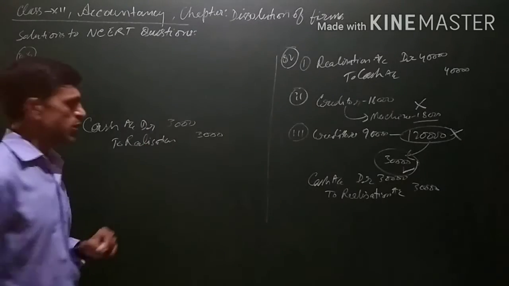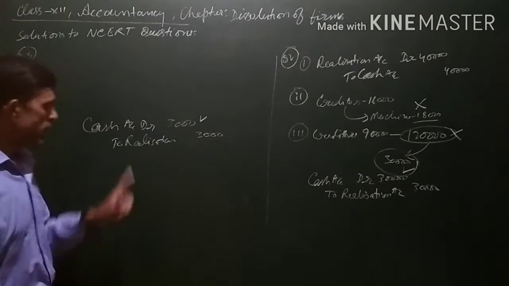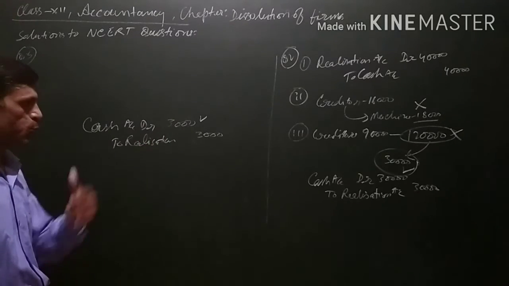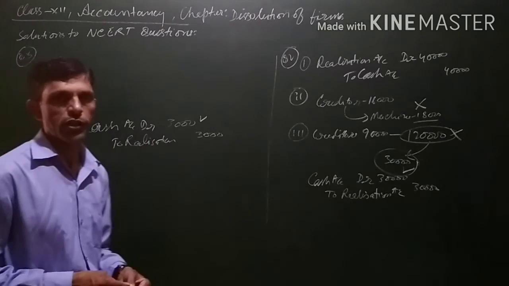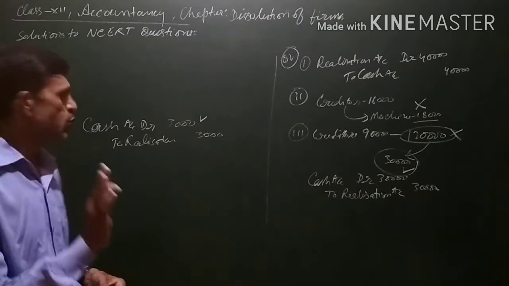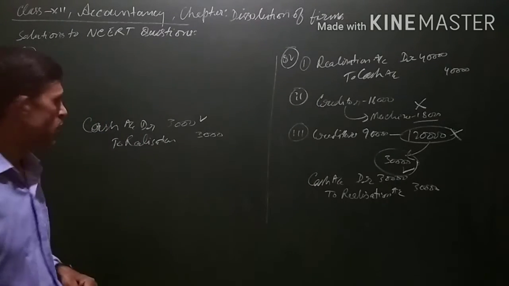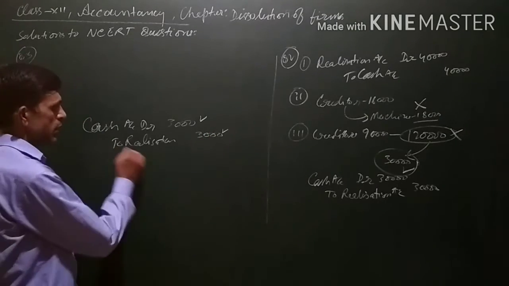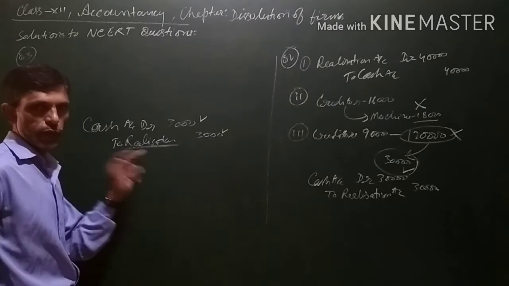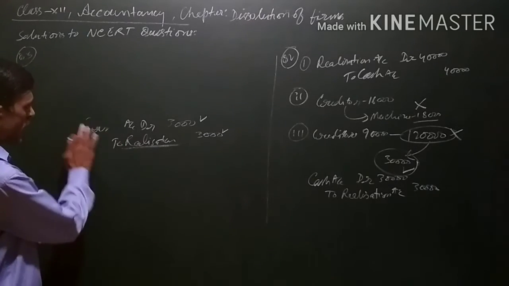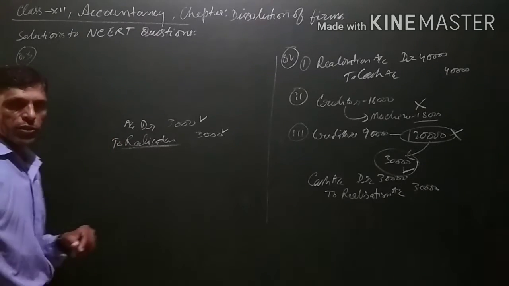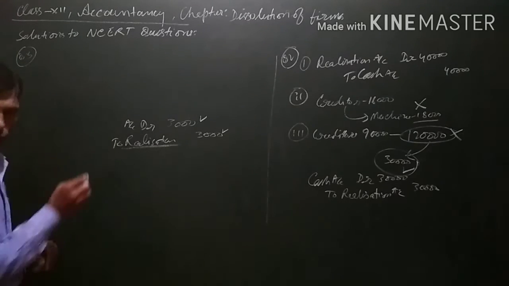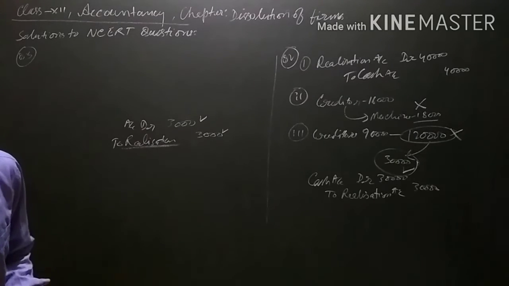Suppose the asset had been sold off, cash of 3,000 would have come into the business, and it would be an income because cash is coming into the business by disposing of an asset, although it is not recorded in the books. Then also it is an income because the business is getting cash. So it will be credited to the realization account because it is a nominal account, credit all income and gains. Now instead of cash, because this is not sold but given to a partner, the partner's capital account, Nitin, is the partner.